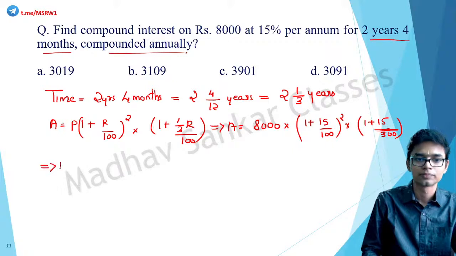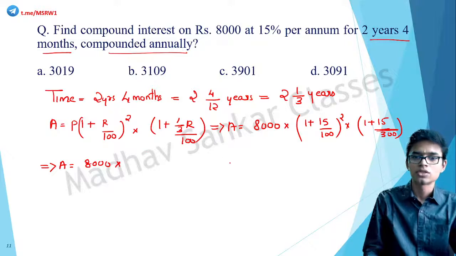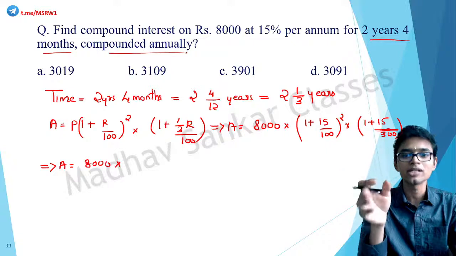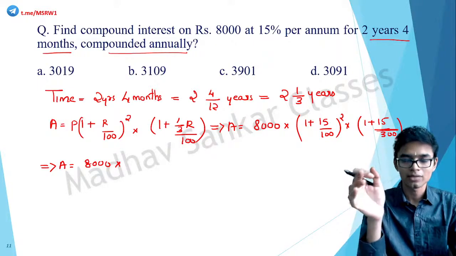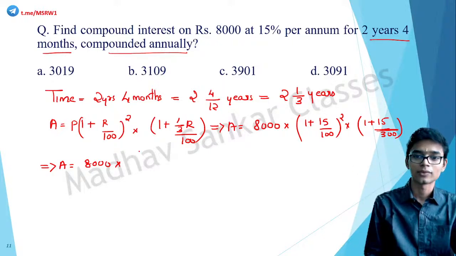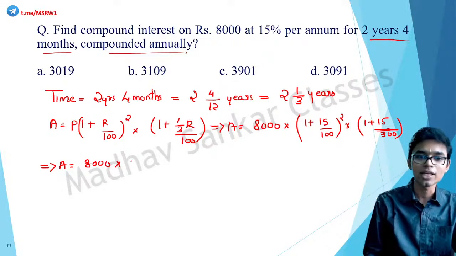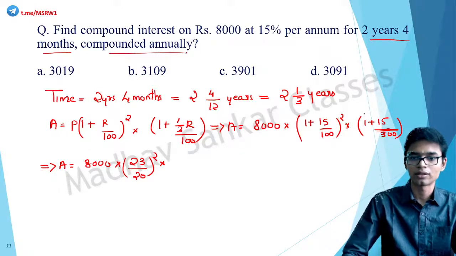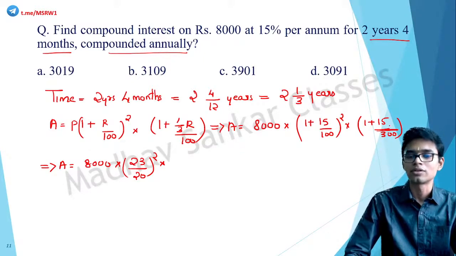So 8,000 into, 1 plus 15 by 100 means 115 by 100. That can be cancelled down to 23 by 20, the whole square, into, 15 by 3 is what? 5.